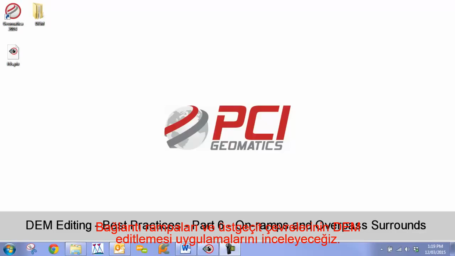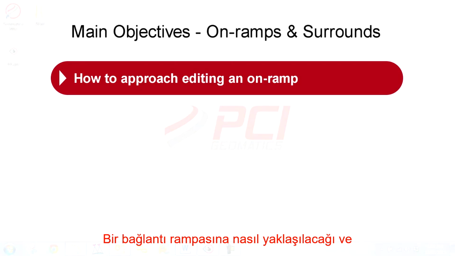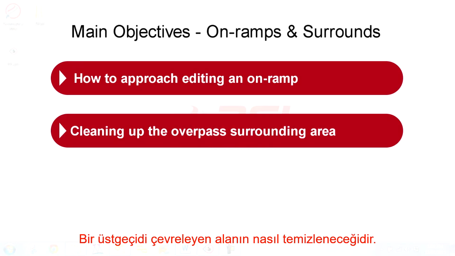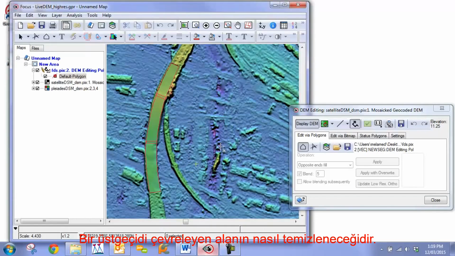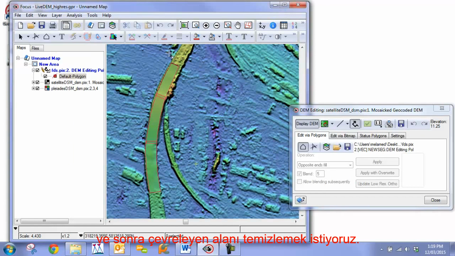In this chapter we're going to go over best practices for DEM editing of on-ramps and overpass surrounds. Our main objectives in this video include how to approach an on-ramp and how to clean up the surrounding area of an overpass. We're going to continue with the project where we left off in the last chapter. We already have an edited overpass area, and we wish to improve this on-ramp, and then clean up the surrounding area.